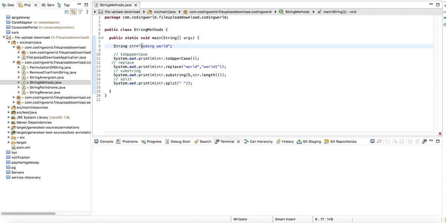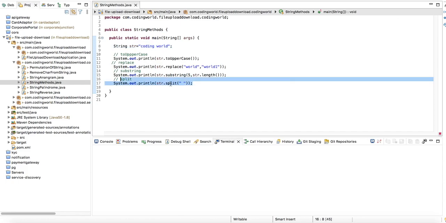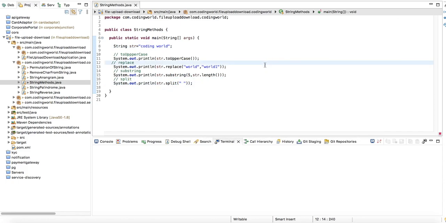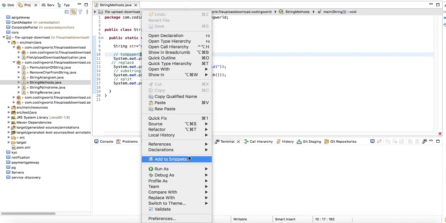If you want to split your string into multiple parts with some regular expression, then we can use split. Suppose in your interview they can ask you: one string will be given, and from that string you have to find how many words there are. You will do that with split. You will split that string into an array, and you can check the size of the array. For that purpose we use split. Let's run this program and check.